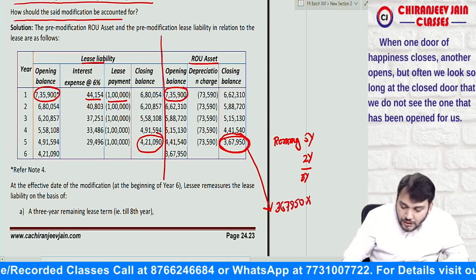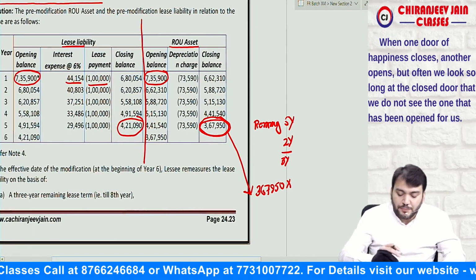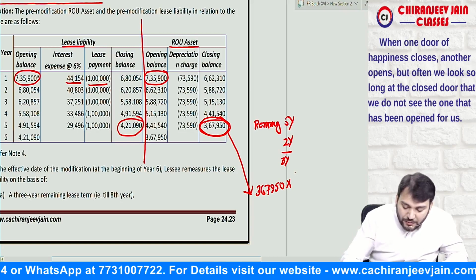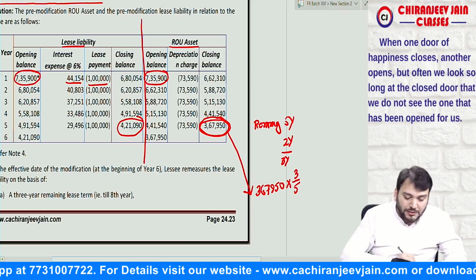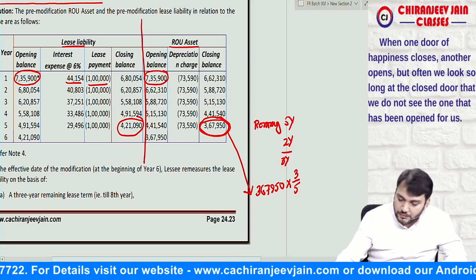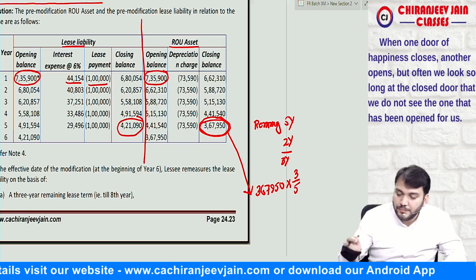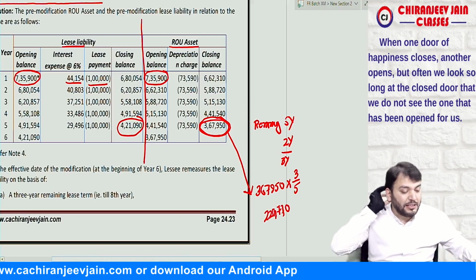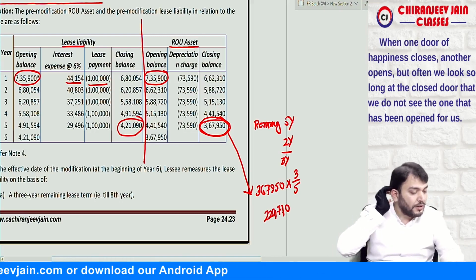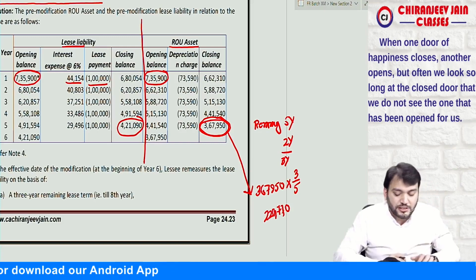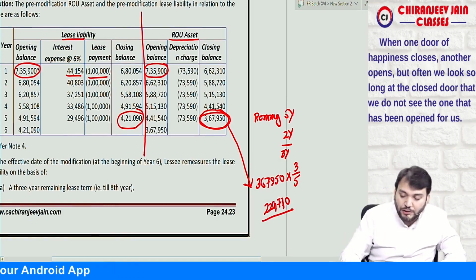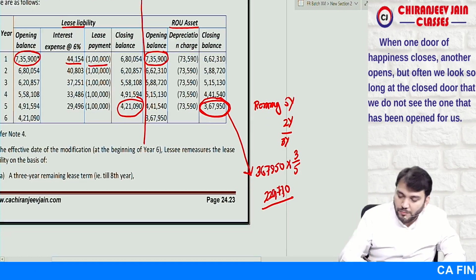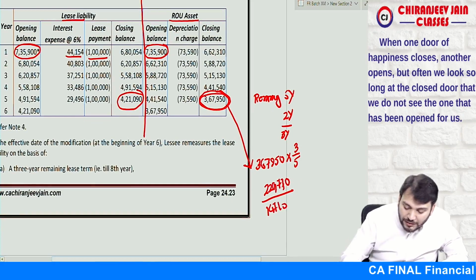3,67,950 into 3 by 5. So it will be 2,20,770. So it will be remeasured at 2,20,770. It means we need to reduce the ROU asset by how much? That is 1,47,180.